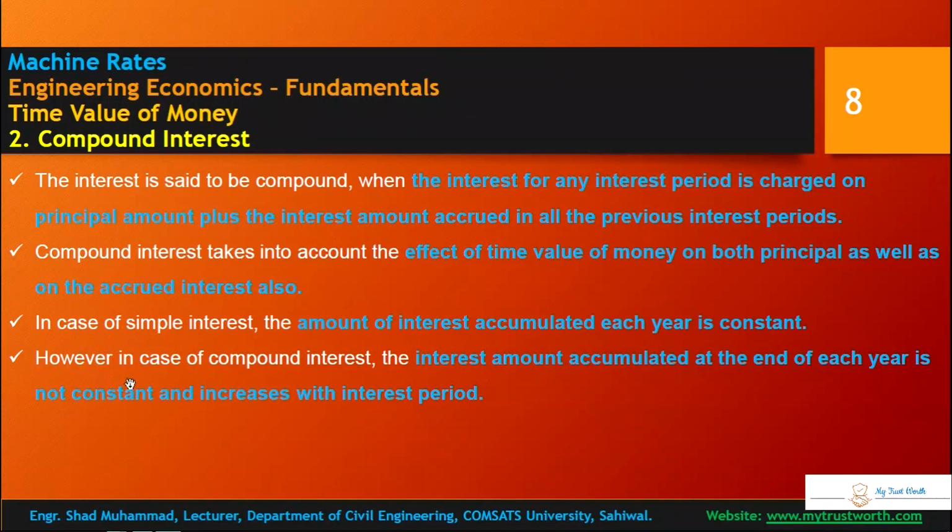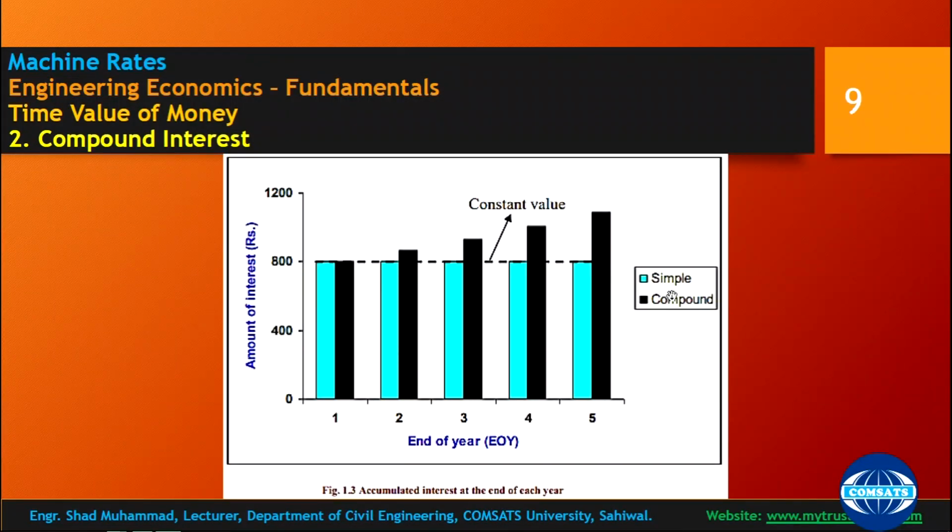However, in case of compound interest, the interest amount accumulated at the end of each year is not constant and increases with interest periods. You can see the comparison between simple and compound interest at the end of each year: first year, second year, third year, fourth year. You borrowed and considering interest, you have 800 rupees now. So next year it will be 800 again. That will be constant.